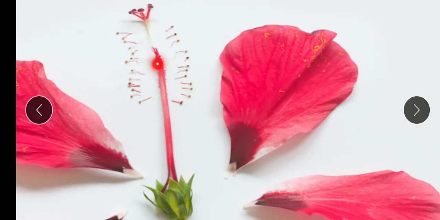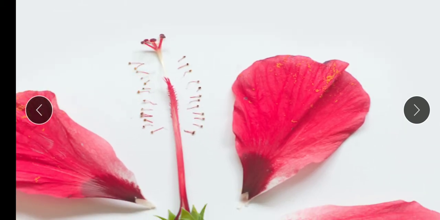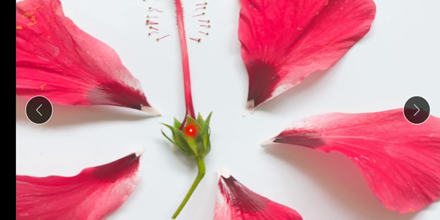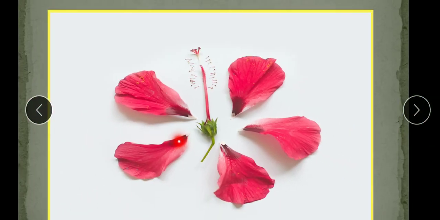These stamens are attached on this staminal tube, and this is the anther and this one is the filament. So many stamens. These are the male reproductive part, and this is the female reproductive part. You see, this is the stigma, this white color structure is the style. It runs here through the staminal tube, and at the base of it you will see the ovary.